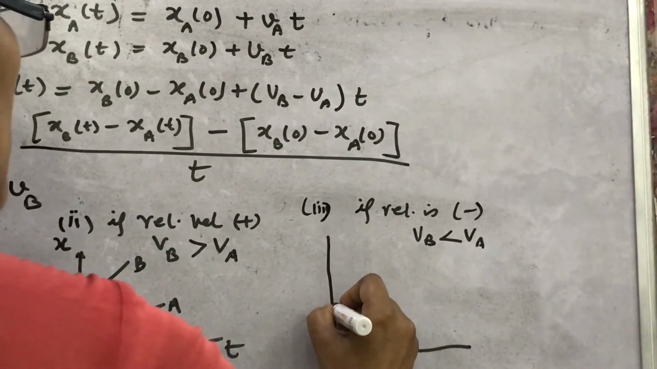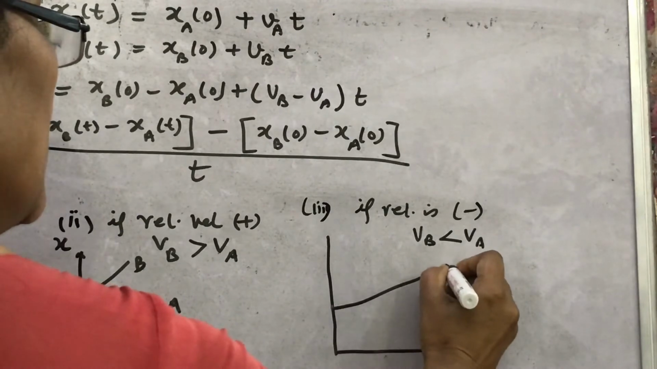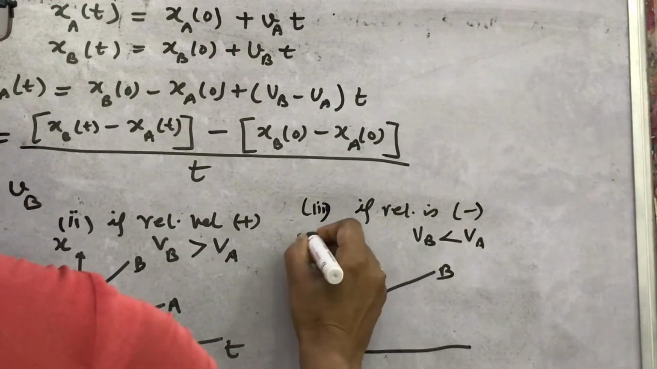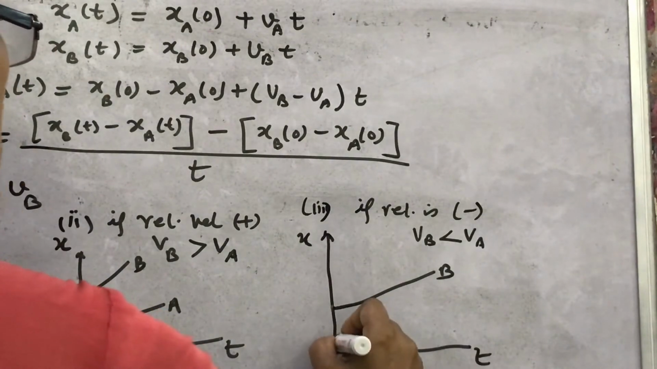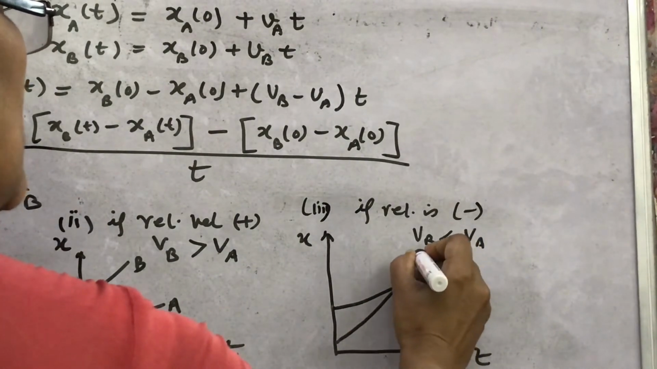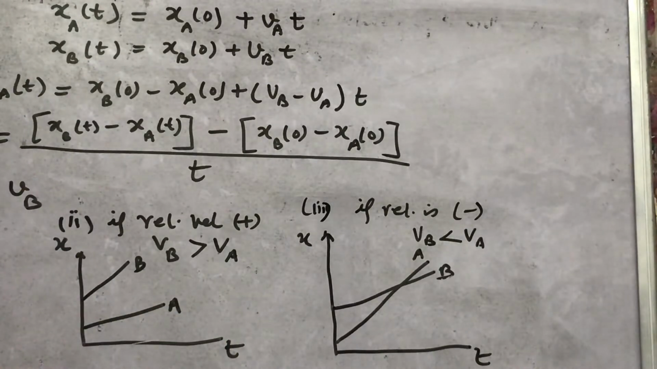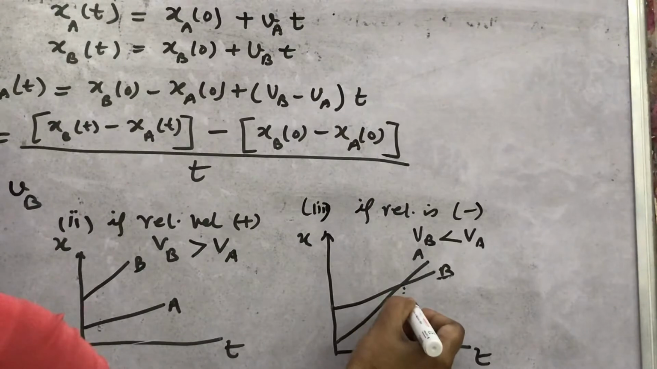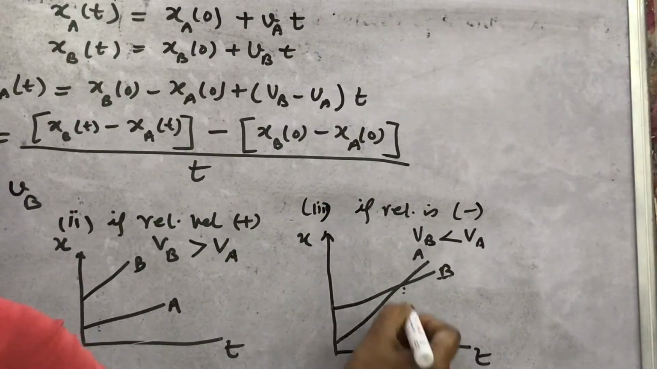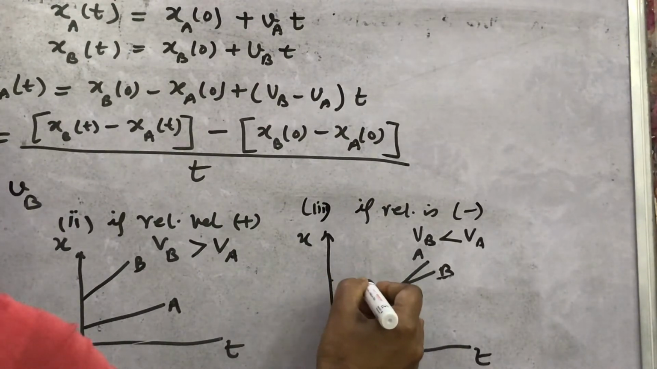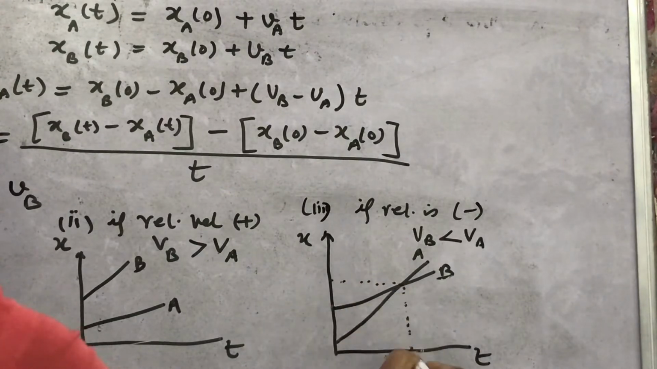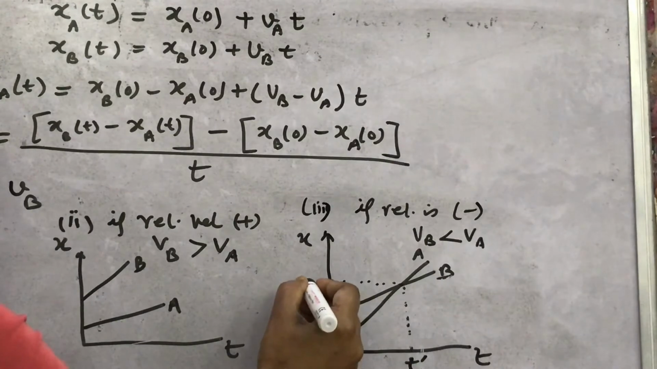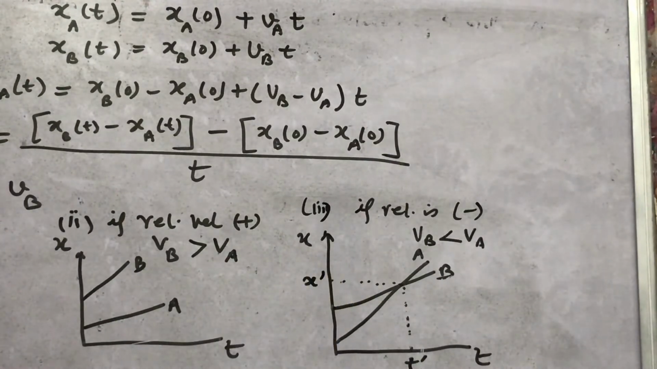Suppose this is vB, the velocity of object B in the x-t graph, and this is A. Whose slope is more? Look, that of A. And at the point of intersection, you will find the time at which they will meet, suppose this is time t dash, and the position where they will meet, suppose this is the x dash position.